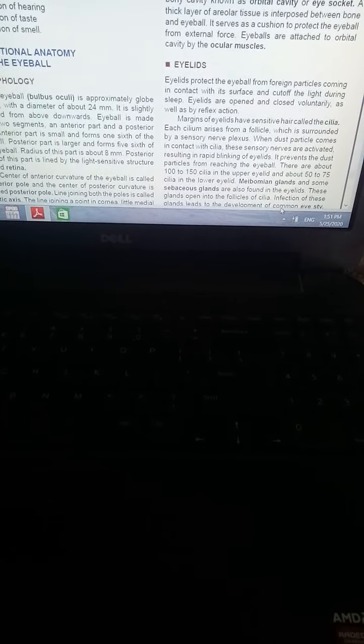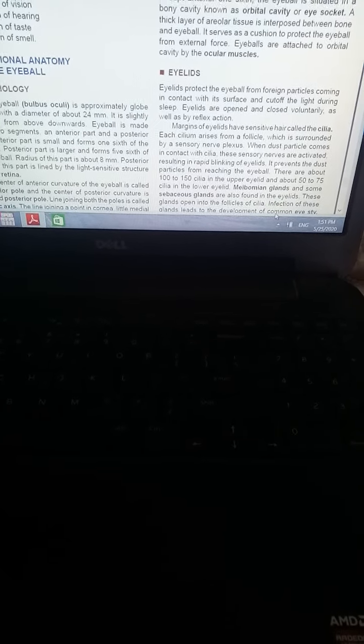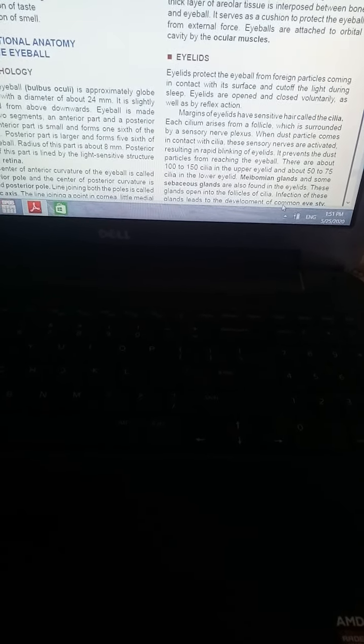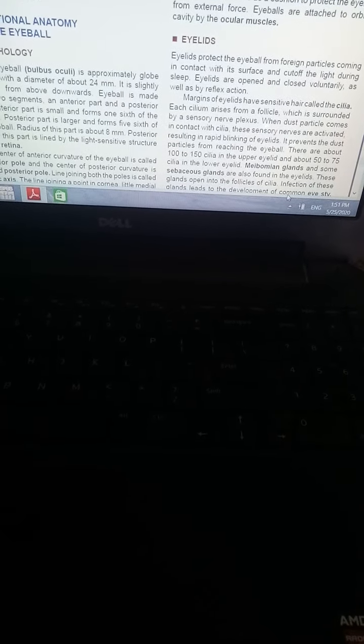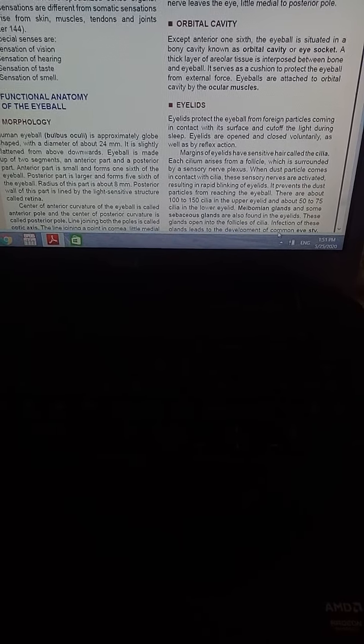Now next is eyelids. Eyelids will protect the eyeball from foreign particles coming into contact with its surface, and cut off the light during sleep. So what will the eyelids do? Eyelids will protect the eyeball from dust or any other foreign particles, and with its surface it will cut off the light.